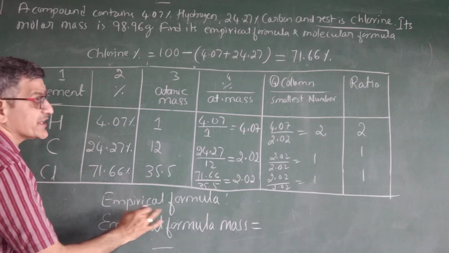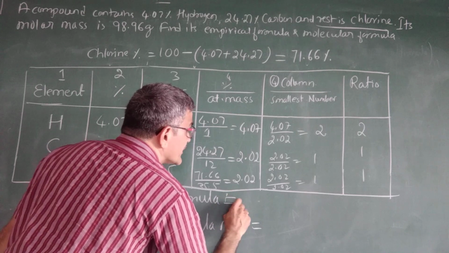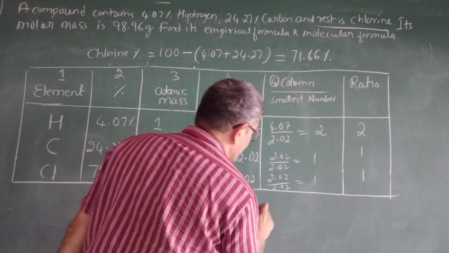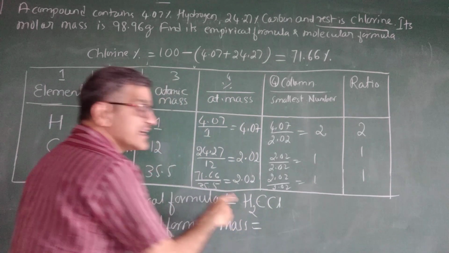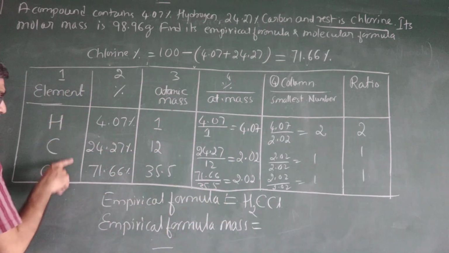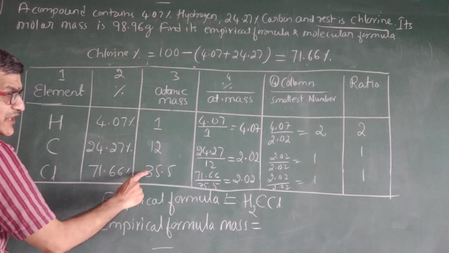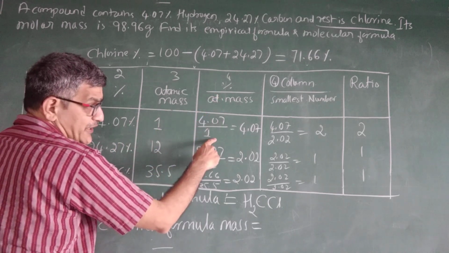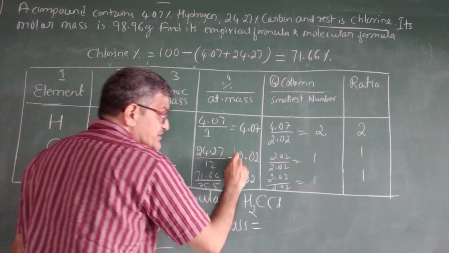So that is nothing but the empirical formula: hydrogen 2, carbon 1, chlorine 1. So what we have done? We have taken the elements, then the percentage is given. We must know the atomic mass, so we did that. Then percentage divided by atomic mass. We got some values, and in this we look for the smallest value.